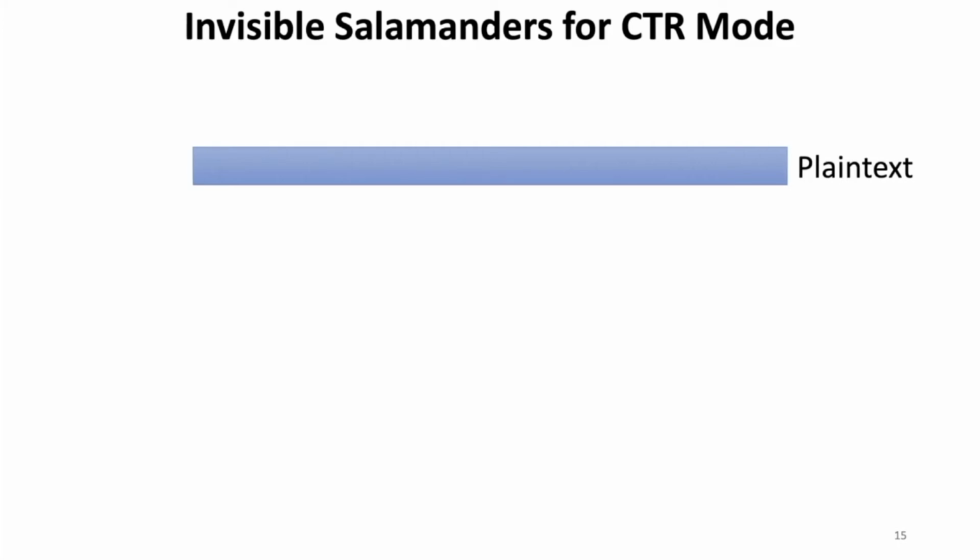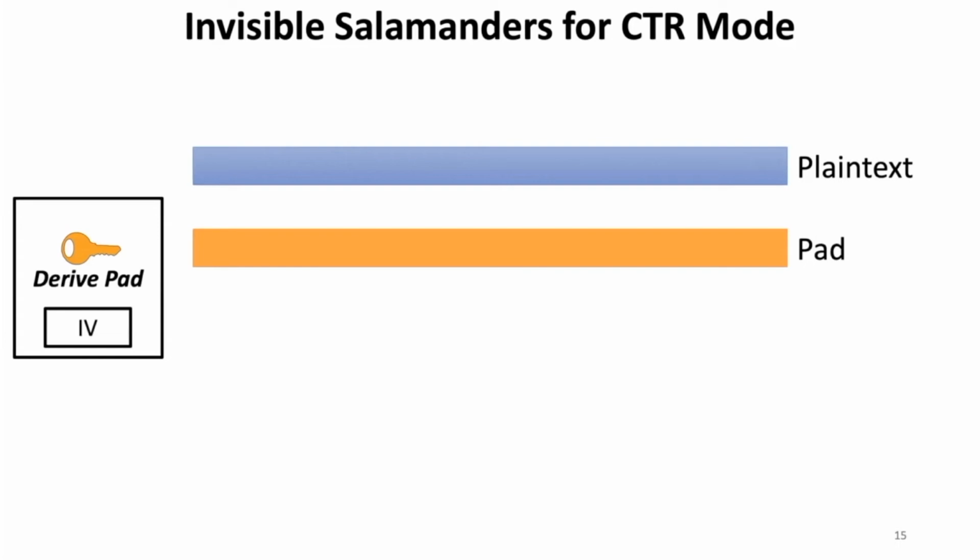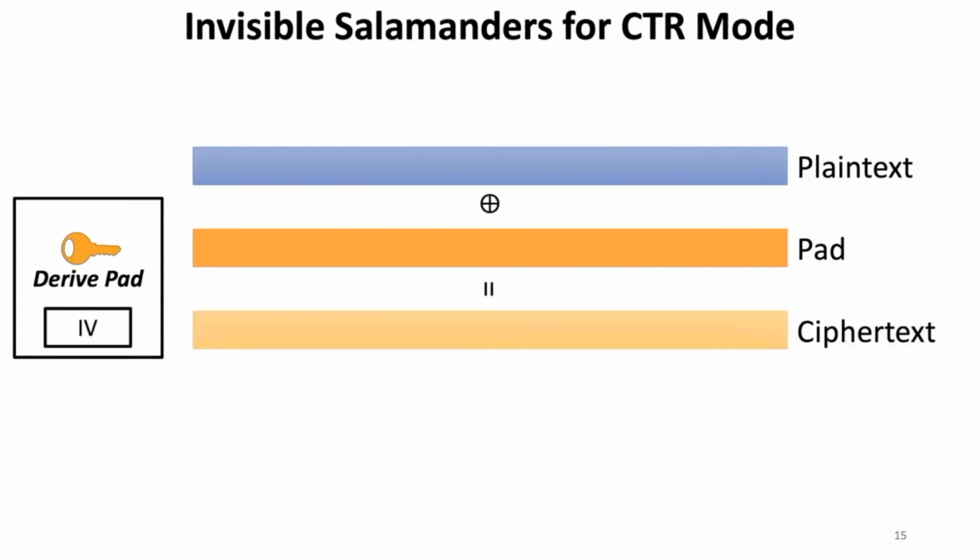If we want to encrypt, for example, this plaintext with this orange key here, we just sample a random initialization vector and derive a pad using that key and that IV. Then we take this pad that we derived and exclusive OR it with the plaintext to output the ciphertext.